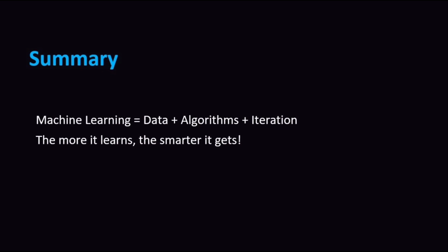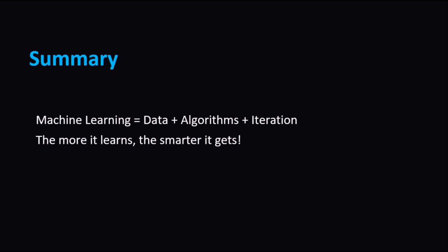So to sum it up, machine learning is all about data, algorithms, and continuous improvement. The more data the model sees, the better it gets. It's not magic, it's math and data working together intelligently.